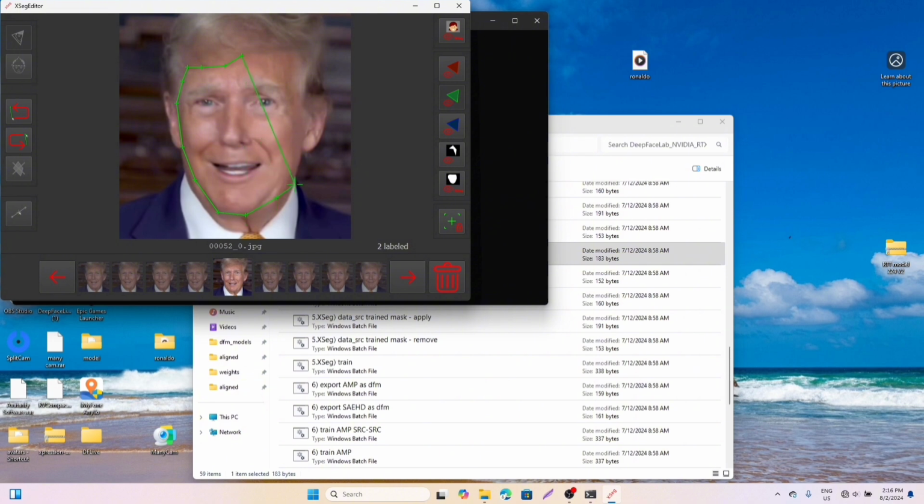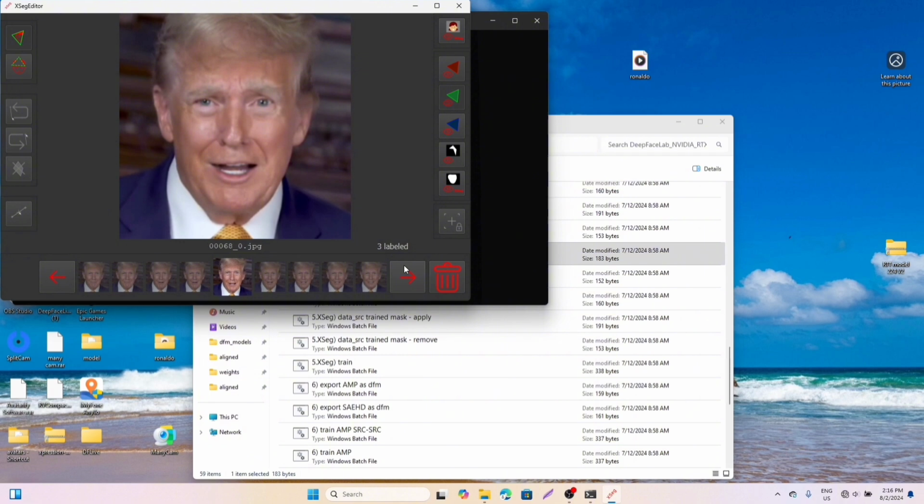Alright, as you can see, I'm trying to avoid the hair so that the hair doesn't come out when the AI is learning the face. No, bring it down. I'm trying to avoid the hair and the ear. Alright, next. So this is how we're going to be doing it till we feel like we've gotten enough face for the learning to go on perfectly without any obstruction.